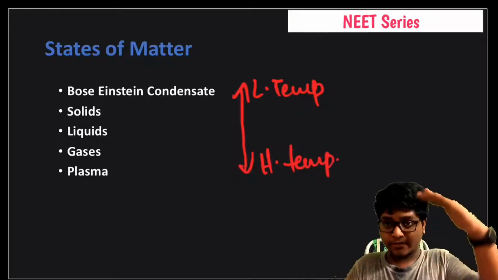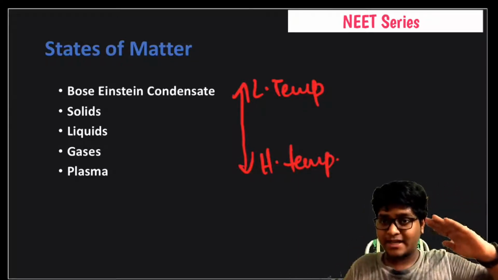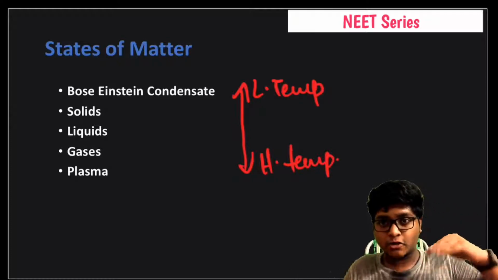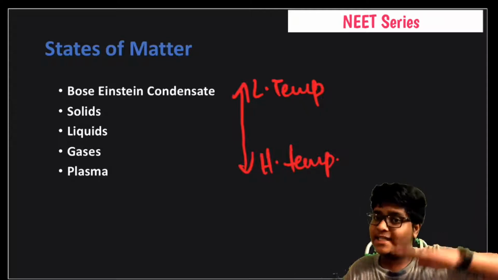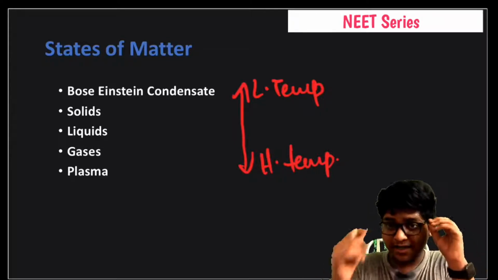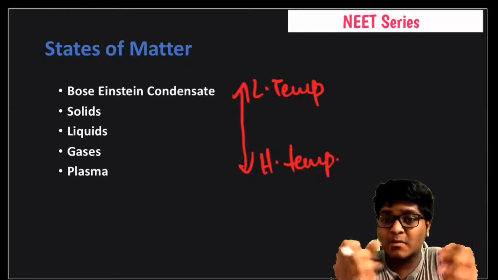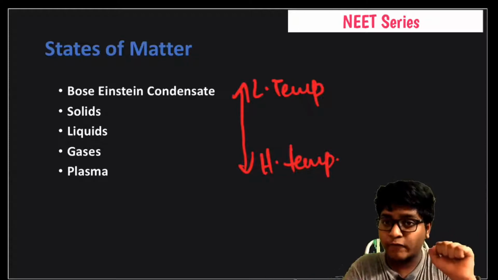If temperature increases, then it goes to plasma. Bose-Einstein condensate is at a very low temperature, and in solids and liquids it increases. In gases, it increases, and finally in plasma, the temperature is very high. That's why these are the 5 states of matter you have to remember.